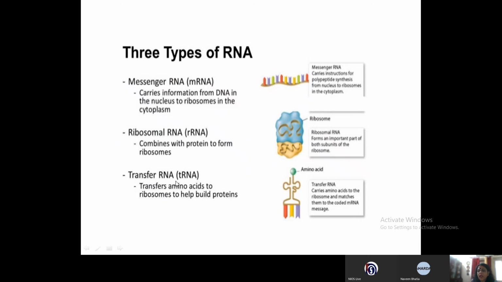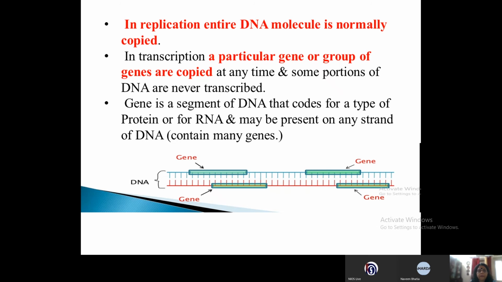Okay, now transfer RNA. Can you see the transfer RNA here? On one end of the transfer RNA, an amino acid is attached, and they have specific anticodons which recognize the codes that are present on the mRNA.